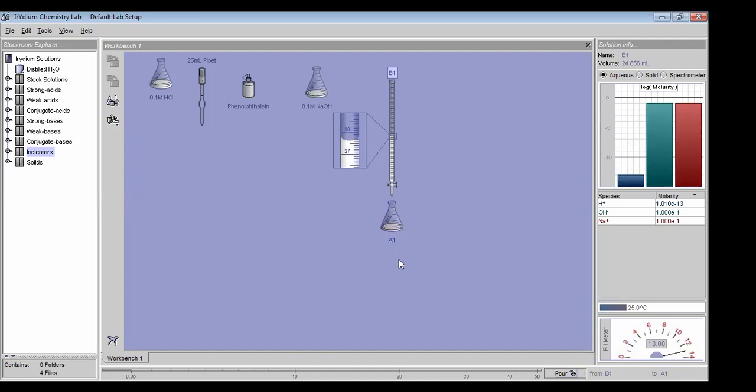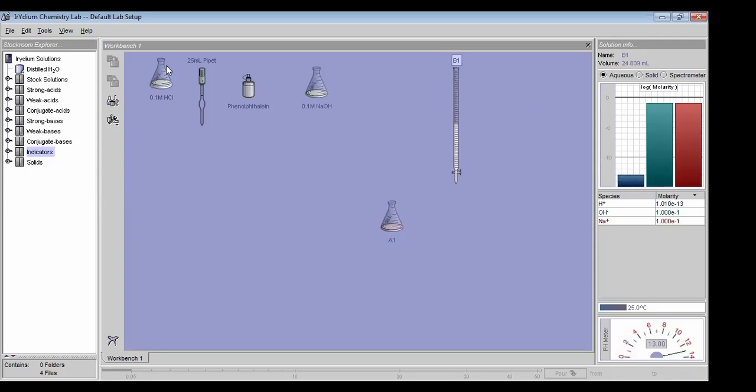See, the color changed to red. We will add some more. See, the color has changed to red. So white color changed to red. That means the end point of the solution is now reached. So we will remove this burette, and we can see here 24.9. That means almost 25.1 ml we have added.